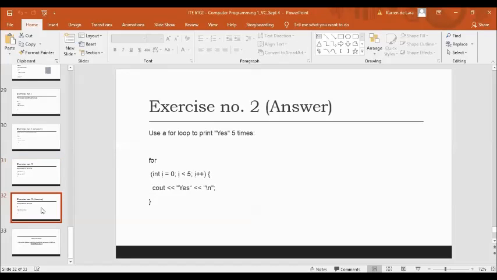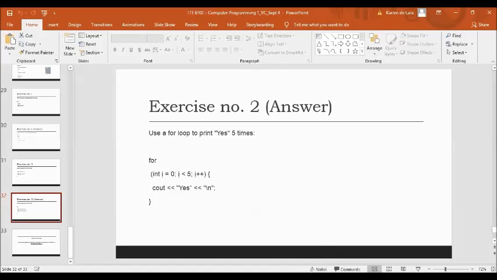So we have here for integer i is equal to 0, i is less than 5, i increment. And then we are going to display the value of your string "yes" 5 times. Okay, so